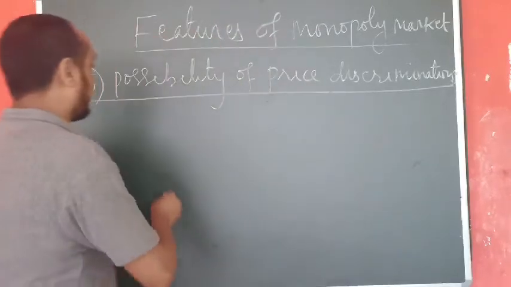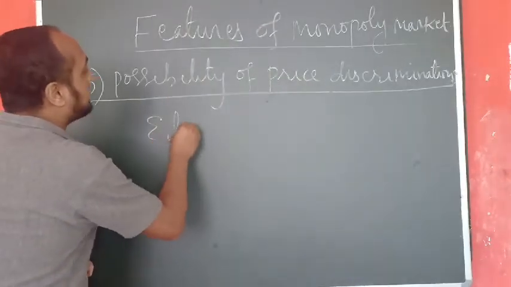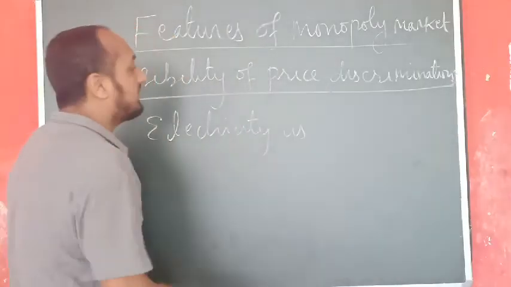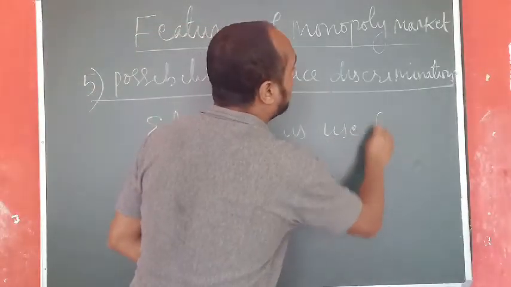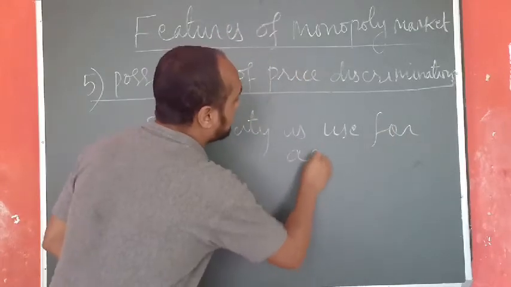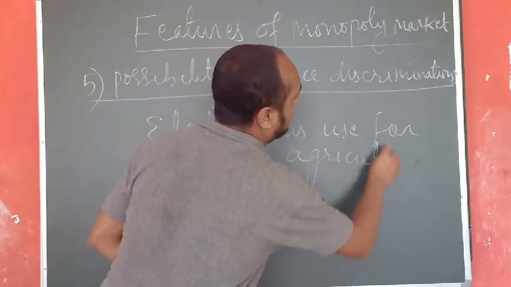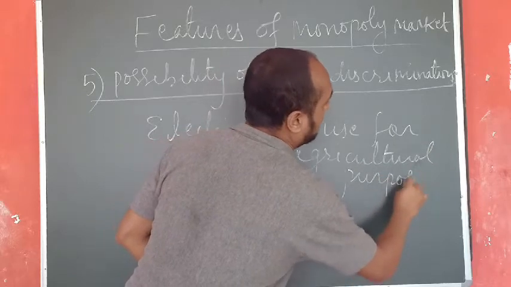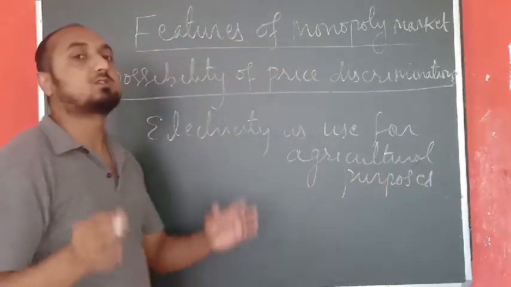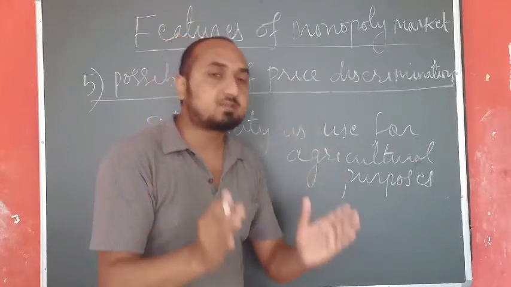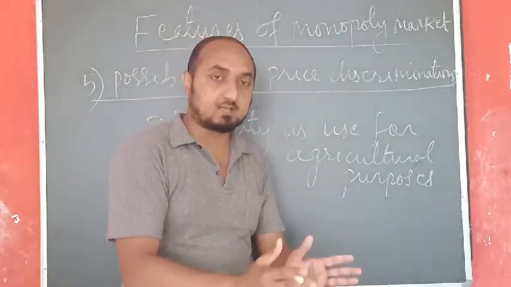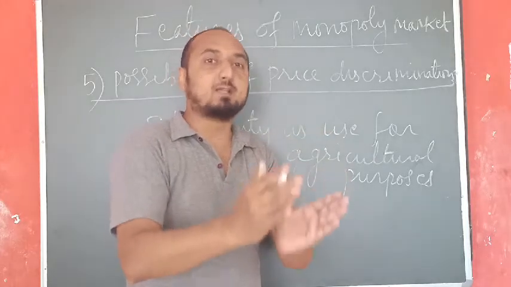If that electricity is used for agricultural purposes, then the government may charge a lower price per unit.